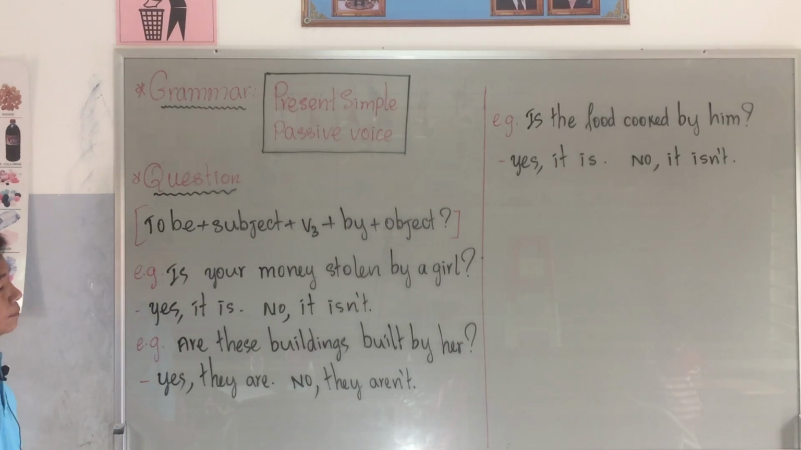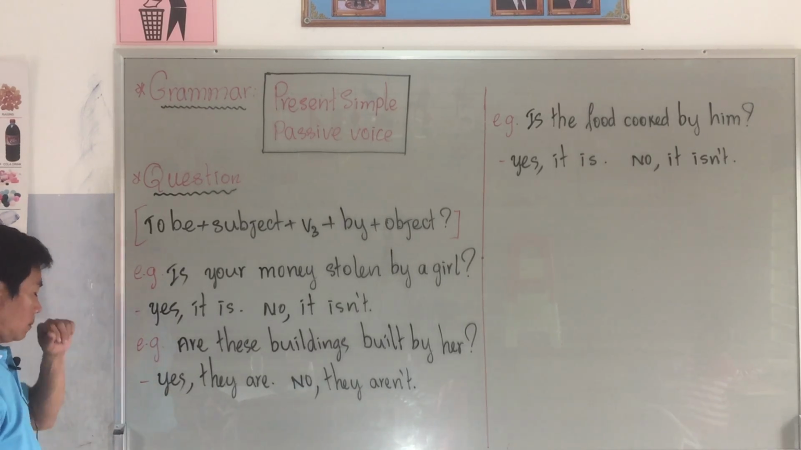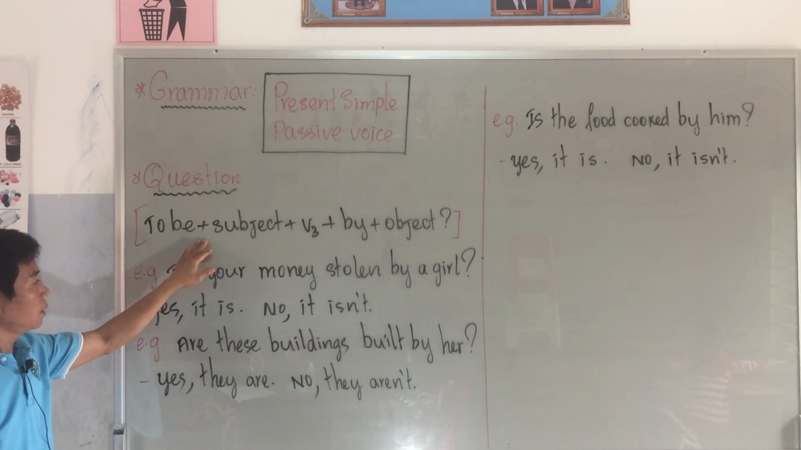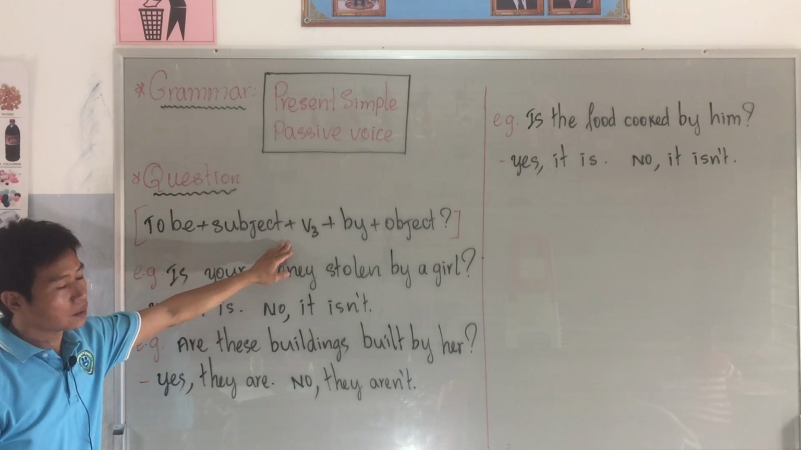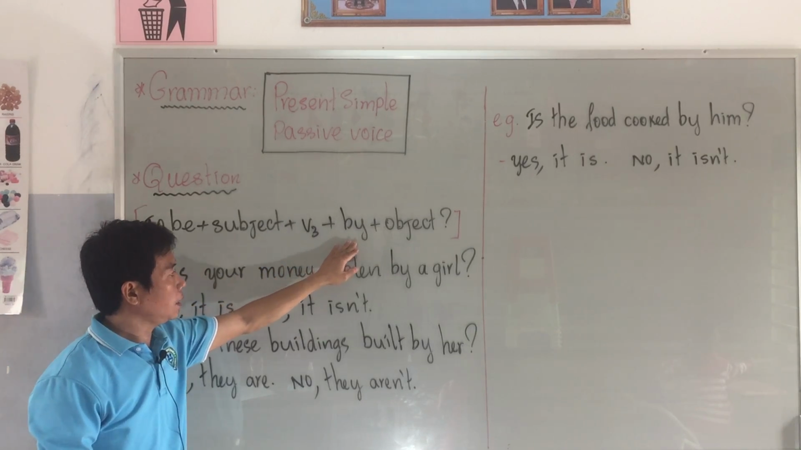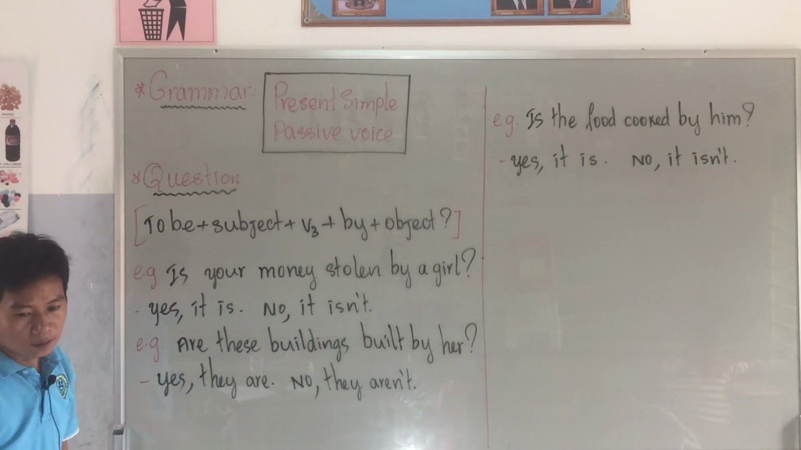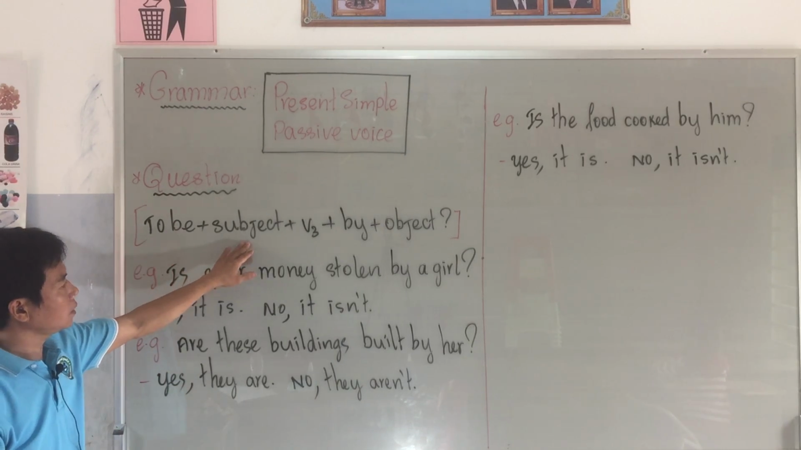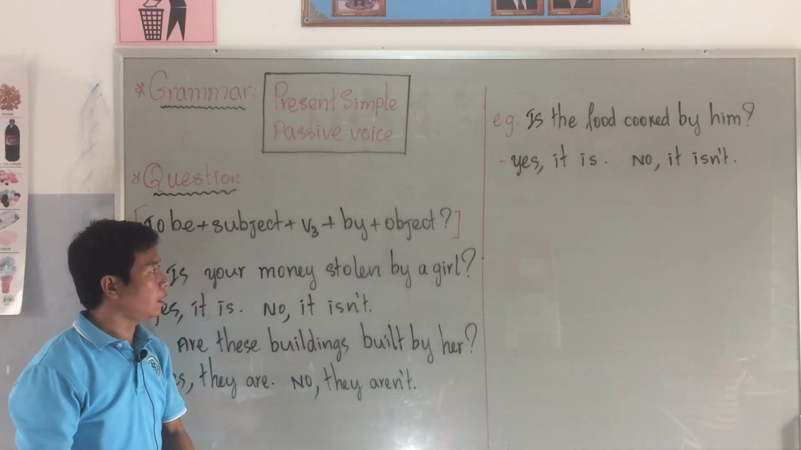At this time, we're going to study the question form in present simple passive voice. How do we make the question? Look at the formula for the question: begin with to be plus subject plus verb 3 plus by plus object. It is the way that we make the question form.